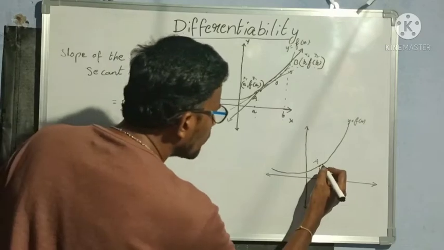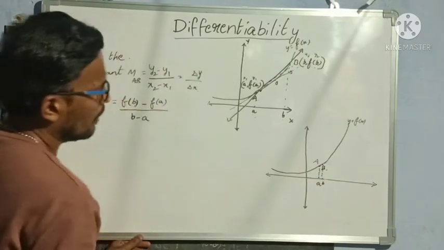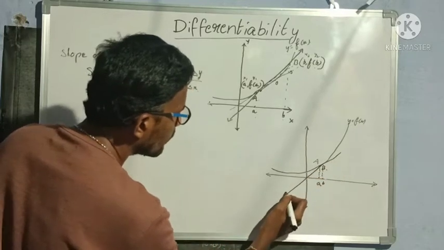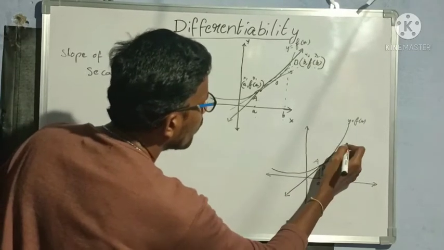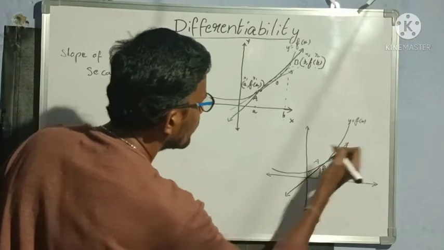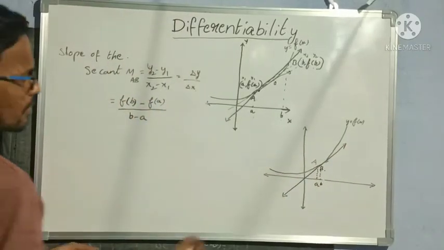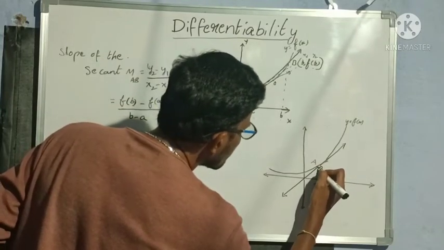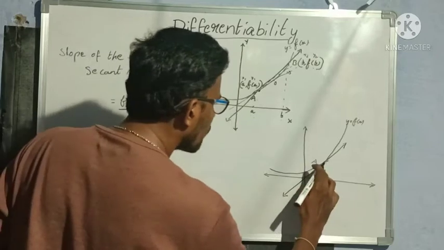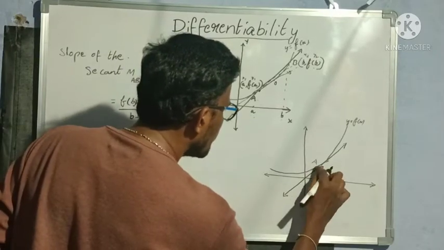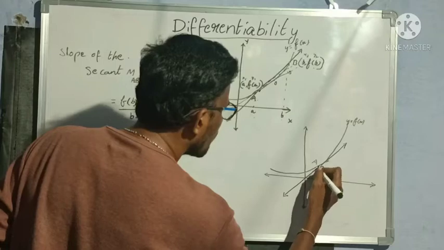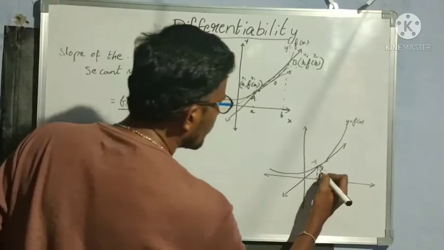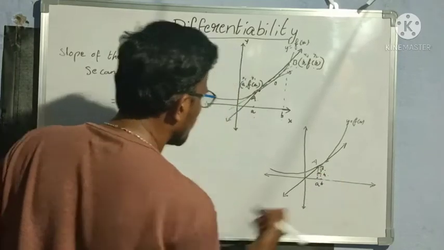Now my position of B is here. If you observe, I am now getting a tangent, at a negligible distance, and the distance I am taking as small h. This negligible distance is small h.